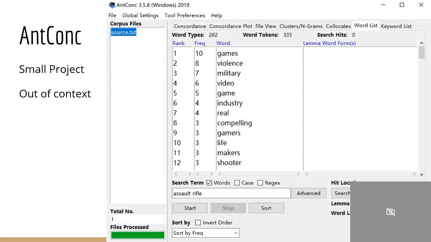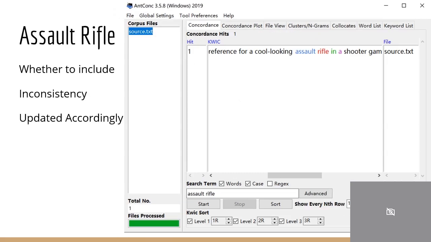So we have thought about using Anchorn to prepare our glossary. But one problem is that since we are a very small project, and after using a sub list, the terms we have here are not very usable. And the second problem is that since a lot of terms are taken out of context, until we see the full text, we couldn't determine which ones we need to translate. The term assault rifle is the case here.